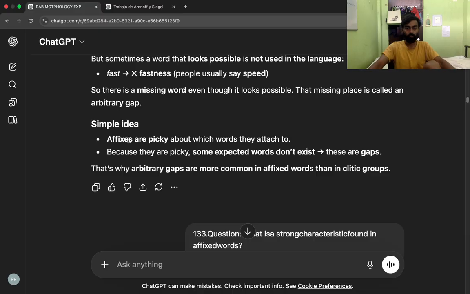Simple idea. Affixes are picky about which words they attach to. Because they are picky, some expected words don't exist, these are gaps. That's why arbitrary gaps are more common in affixed words than in clitic groups.